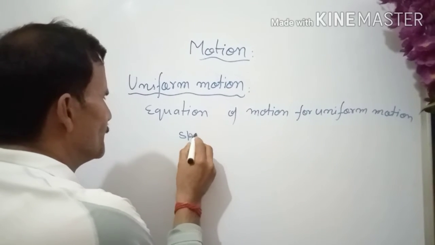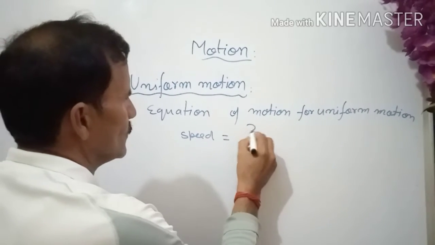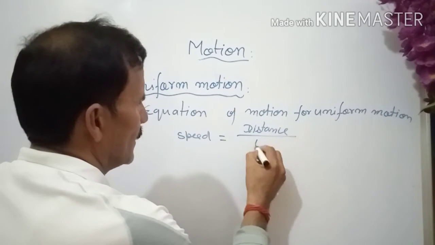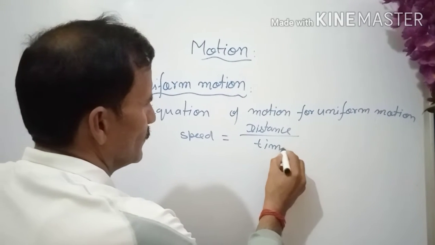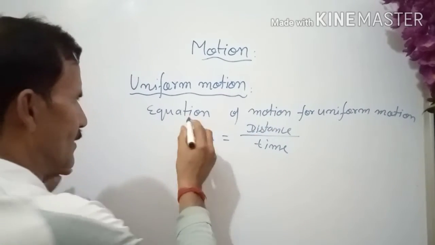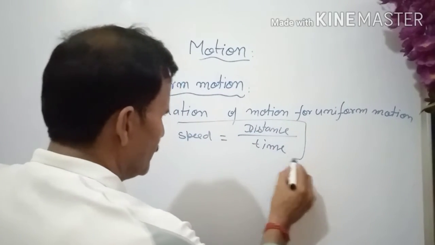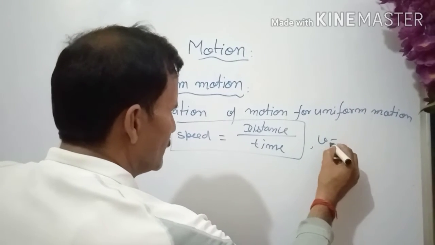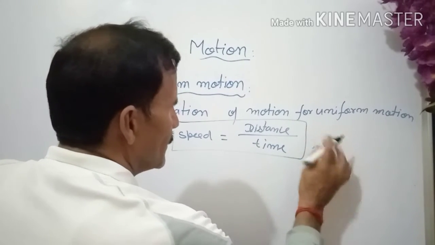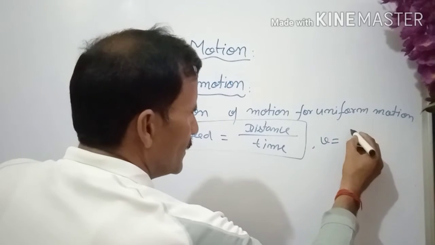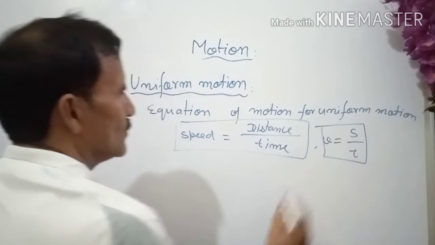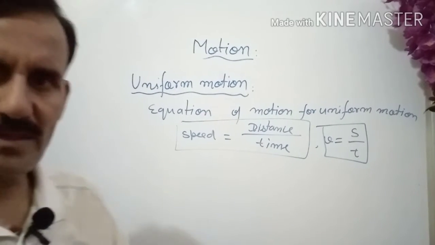Speed is equal to distance travelled upon time. Whenever you are required to find the distance, you can use this if the motion is uniform. In mathematical form, V is equal to S upon T. So this is speed. This is a scalar quantity.